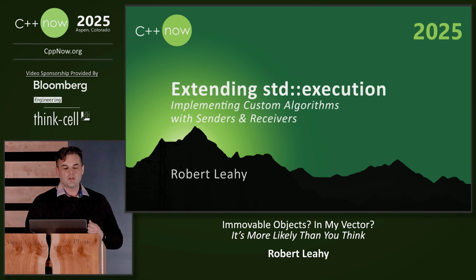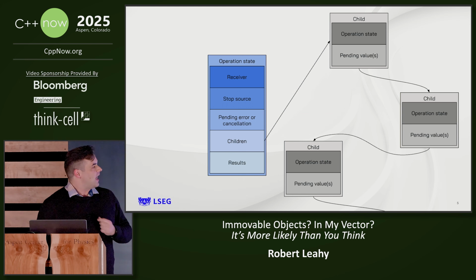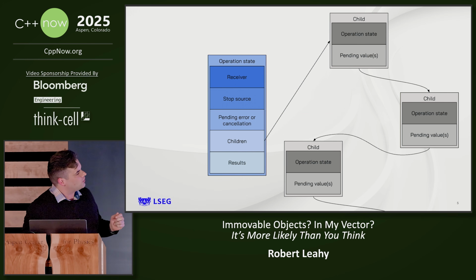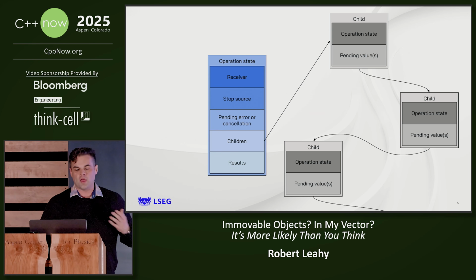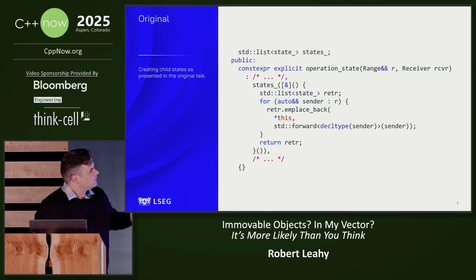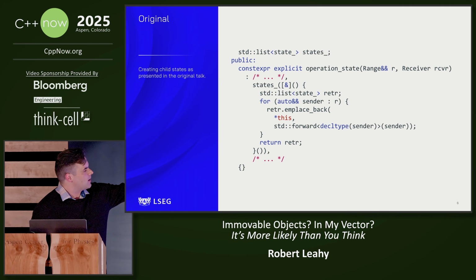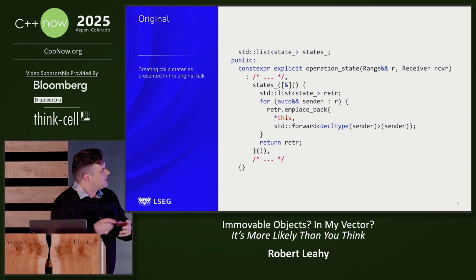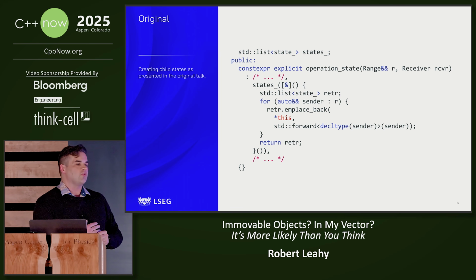And so if you came to my talk earlier today, you'll know that I avoided this by having all of these child operation states in a linked list so they wouldn't move around in memory. I initialized them like this. I had an immediately invoked lambda expression. I prepared a list. I looped over a range. I emplaced each and every state containing an operation state, which of course avoids moving them because of the reference stability requirements of list, and then I returned it.